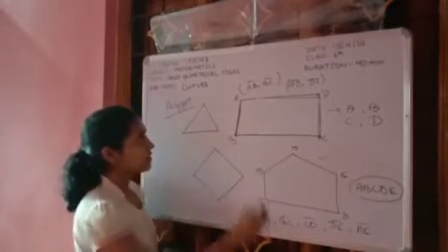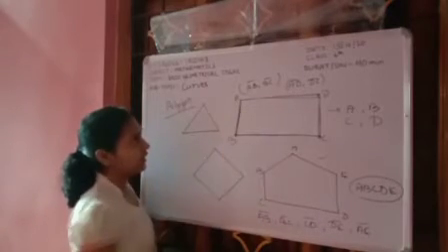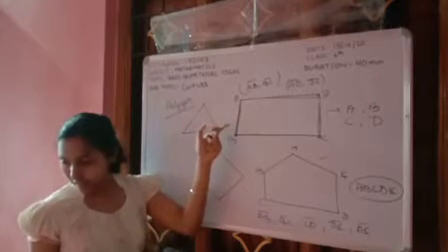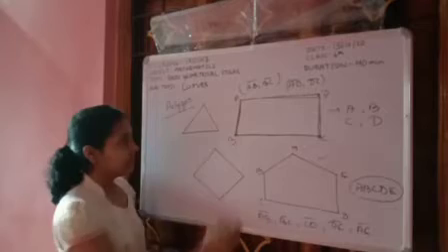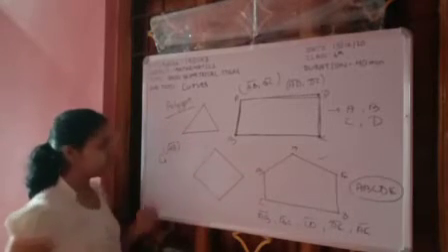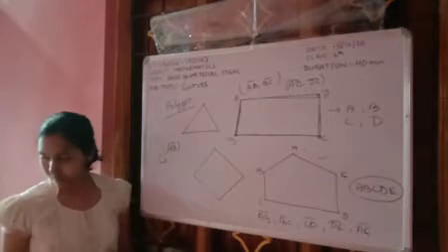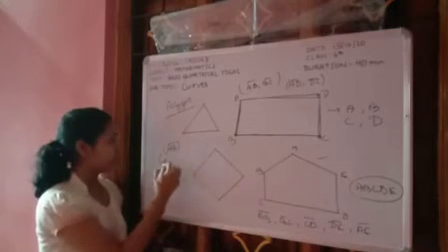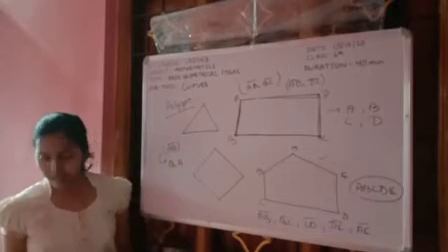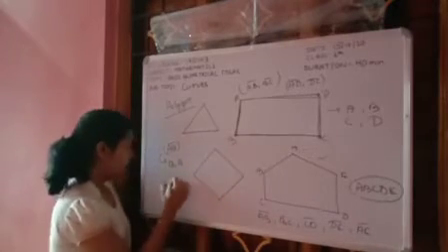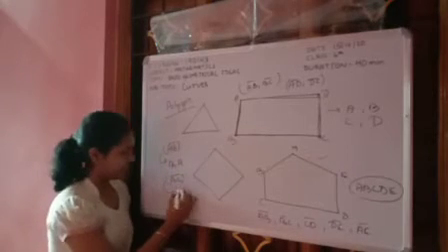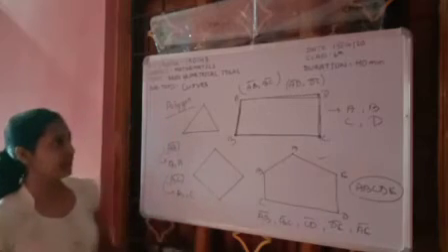Then which are the adjacent vertices? The ending points of the same side are the adjacent vertices. So here is a side AB. What are the end points of this line segment? A and B. Good. Like BC, the end points are B and C. Very good.